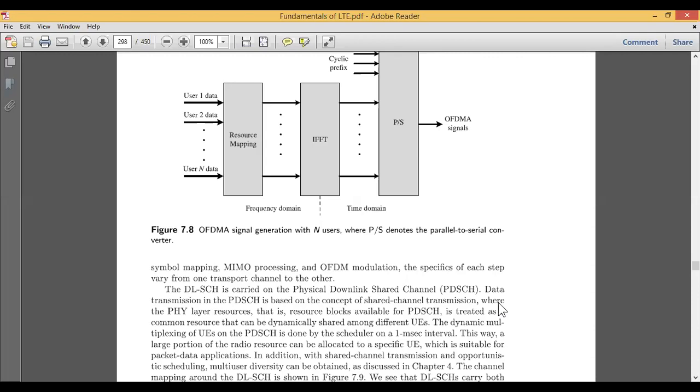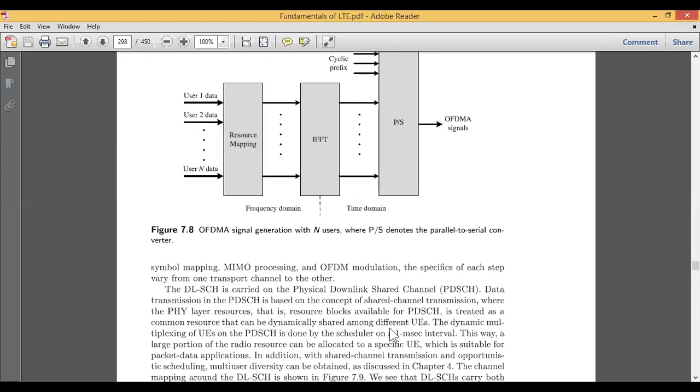The main concern is whether the channel is a single channel, a multiple channel, or a shared channel, but here the focus is on shared channel transmission, where the physical layer resources, that is the resource blocks which are available, are treated as a common resource that can be dynamically shared among the different user entities.